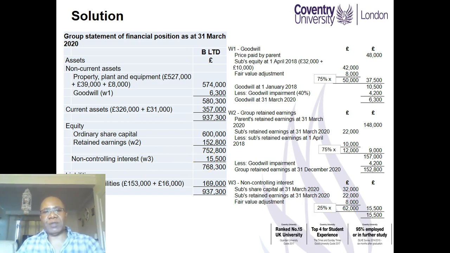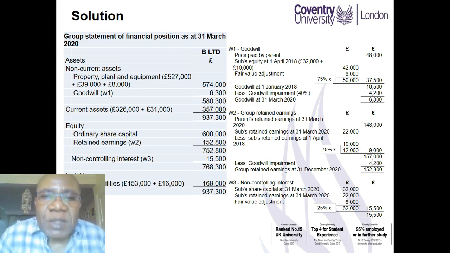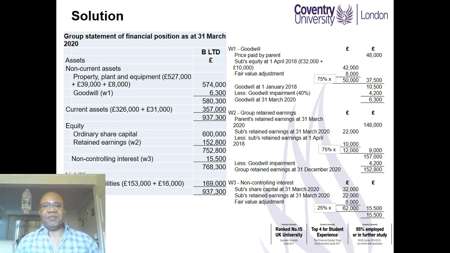Let us now go through the workings. Working 1 you are familiar with. You take the price paid of 48,000, then the subsidiary's equity at the date of acquisition, that would be the share capital of 32, the reserves of 10,000, and the fair value adjustment of 8. When you add all of that together, that gives us 50,000.